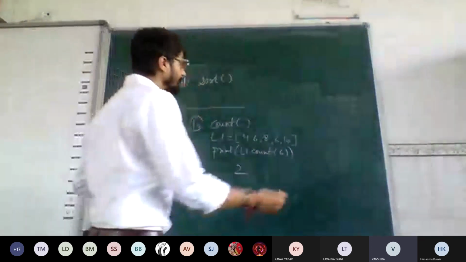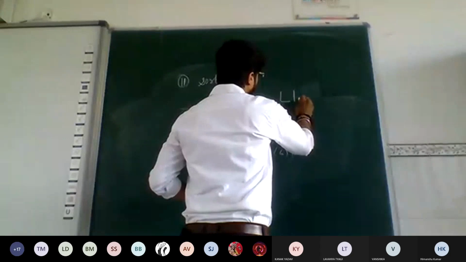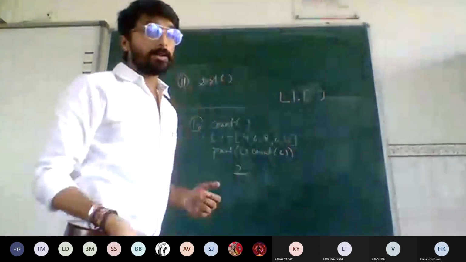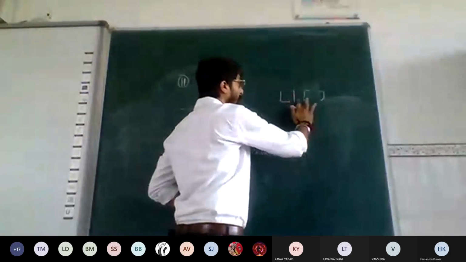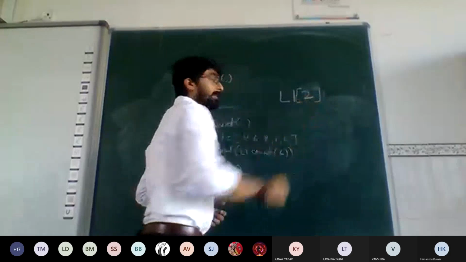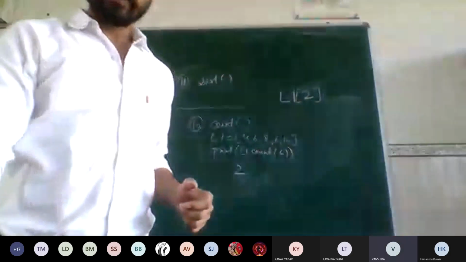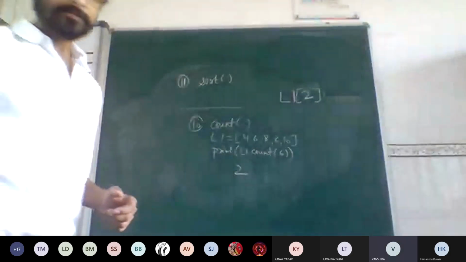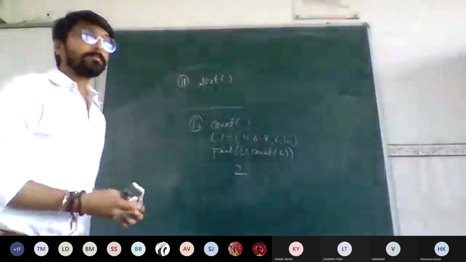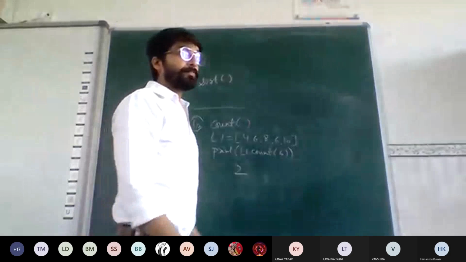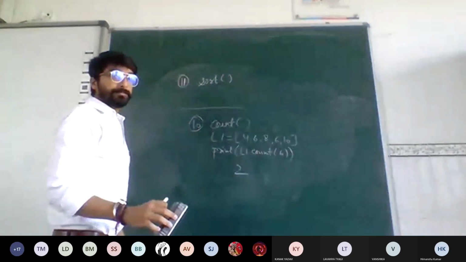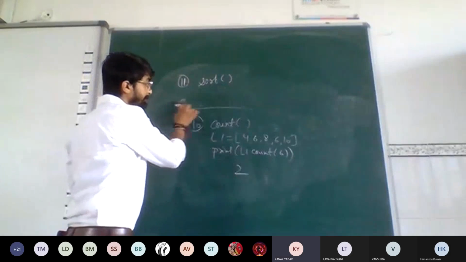Your dot will not come. Actually, Kanak was asking whether there will be a dot while printing an element on the basis of an index. So I said no, there will be no dot. We just have to write directly the list name and the index, whatever it is. Right? Zero. Kanak, done? Yes, sir.